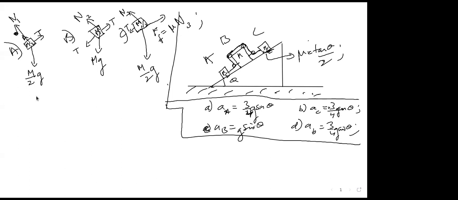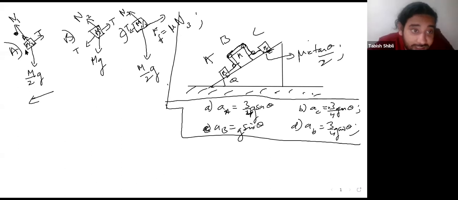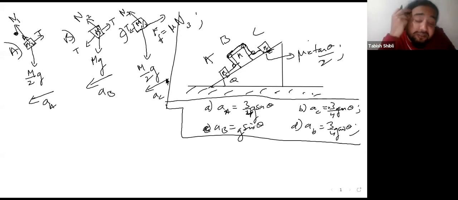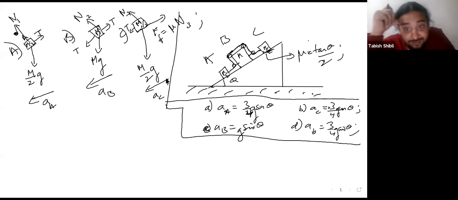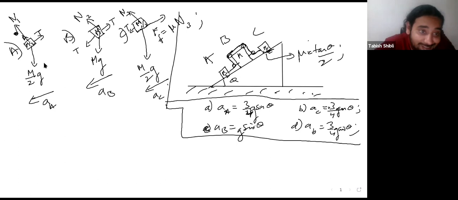Who will write the acceleration? Acceleration also has to be written. This whole thing, m by 2, is moving downwards, let's say with an acceleration of a. The B object is moving again downwards, let's say with an acceleration ab, and the C object is also moving downwards with an acceleration ac. Anything else I'm missing? No. Hopefully not. Okay.